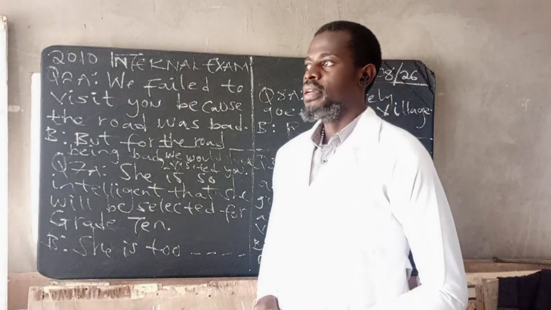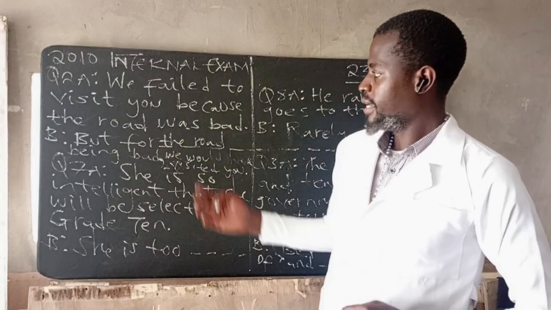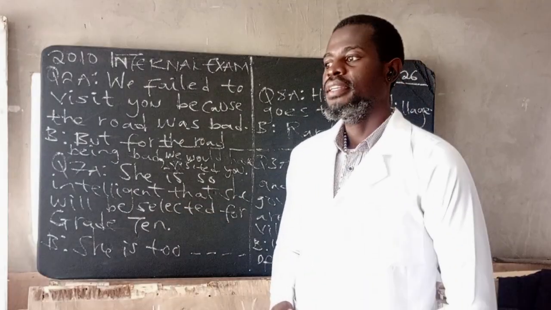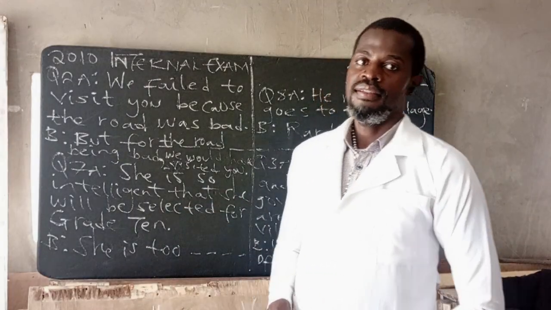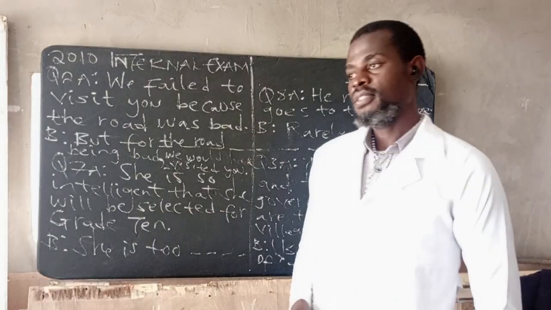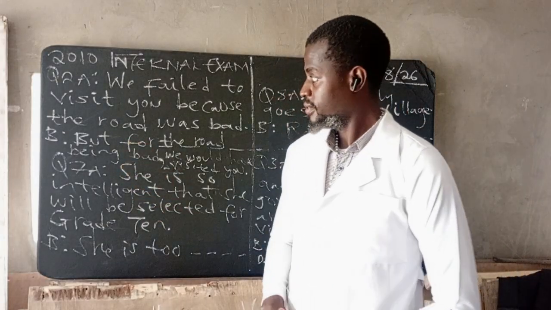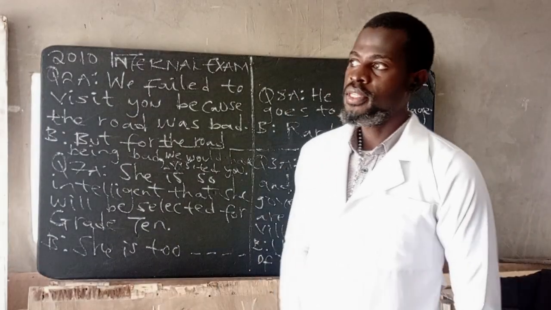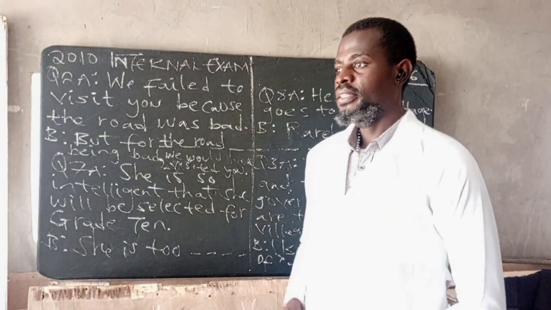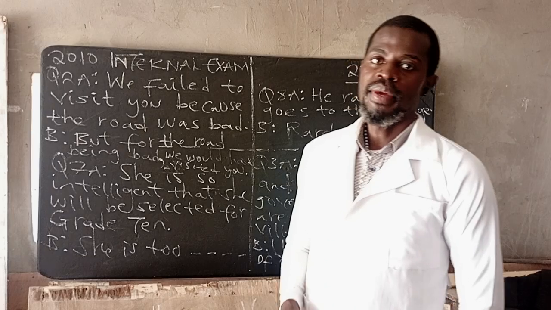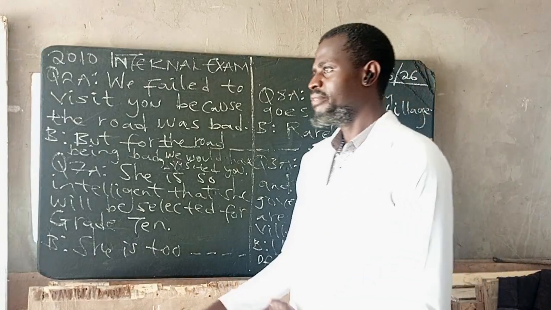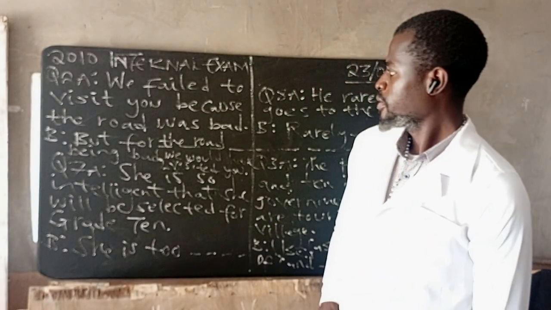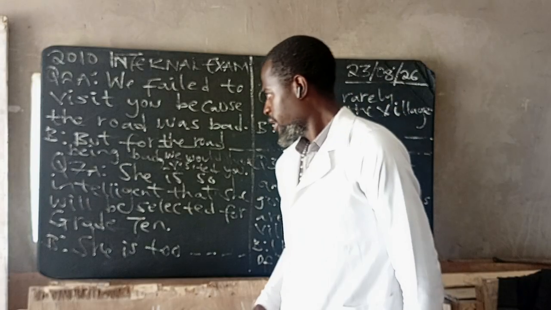Under type number 3, they can start with had. They'll just say had, transform. If they start with had, we simply say: had it not been for the road being bad, comma, we would have visited you. So maintain the we would have plus a verb in past participle.